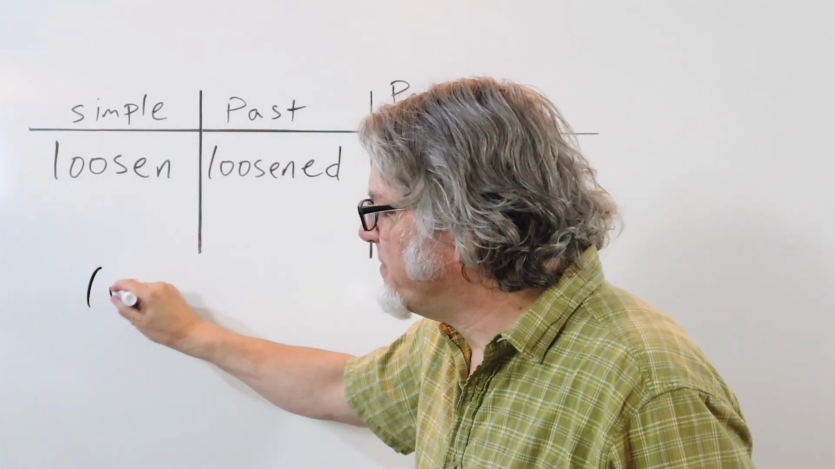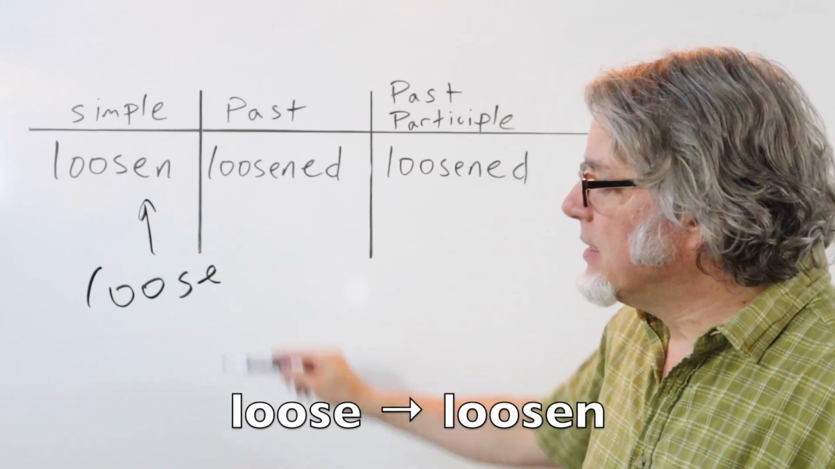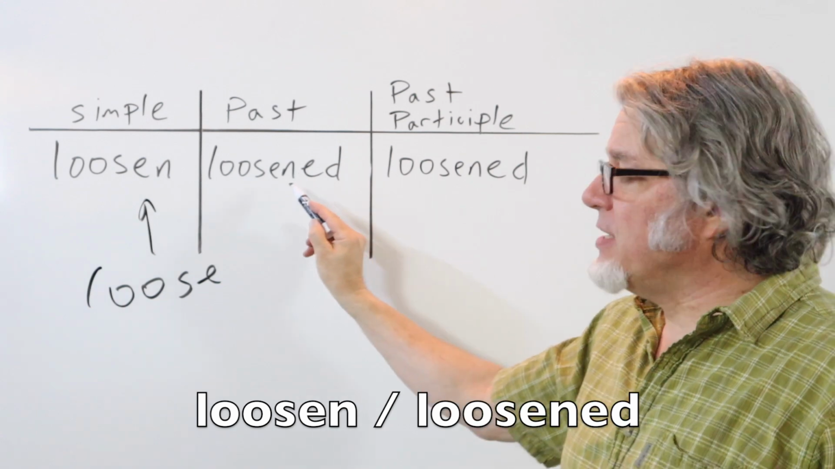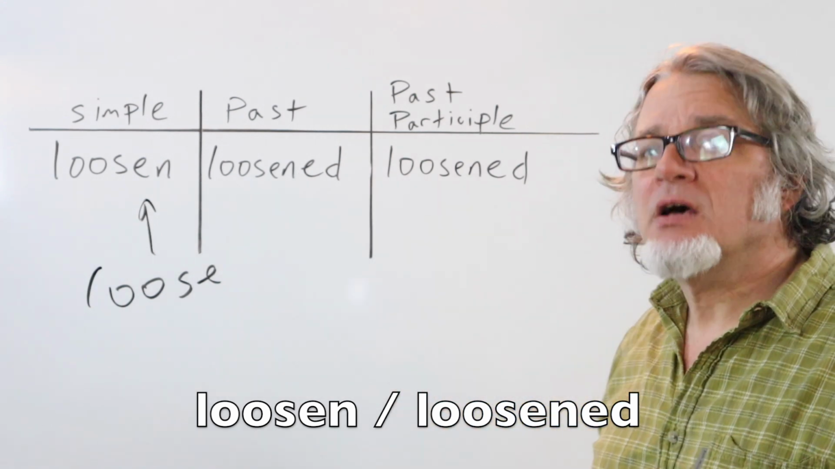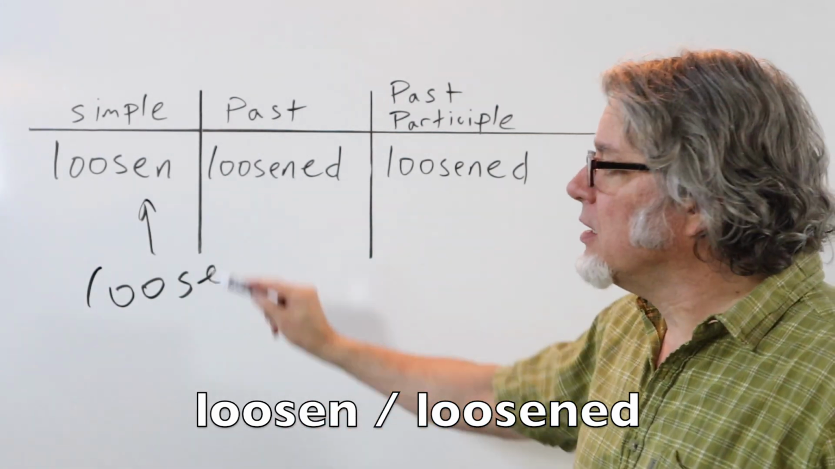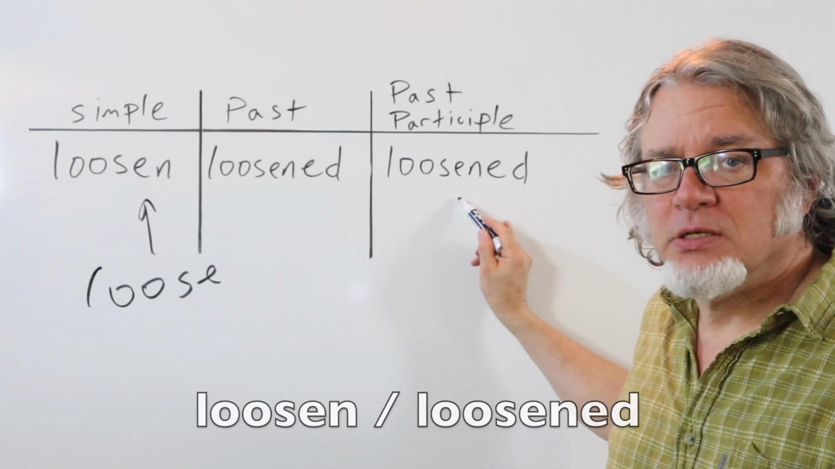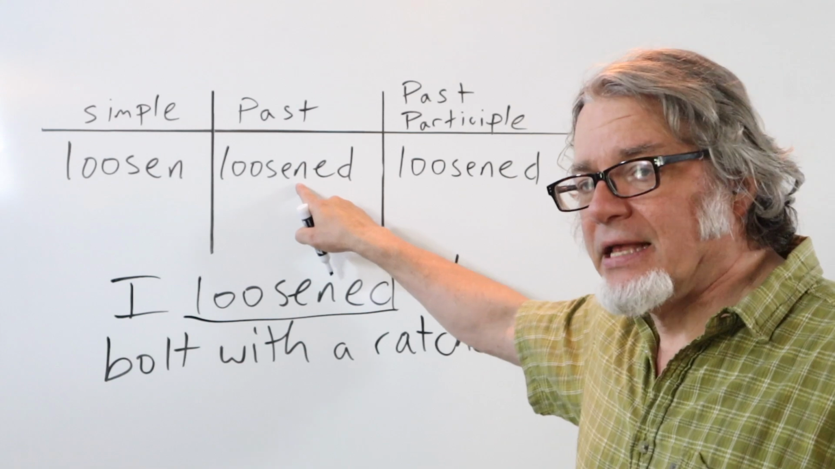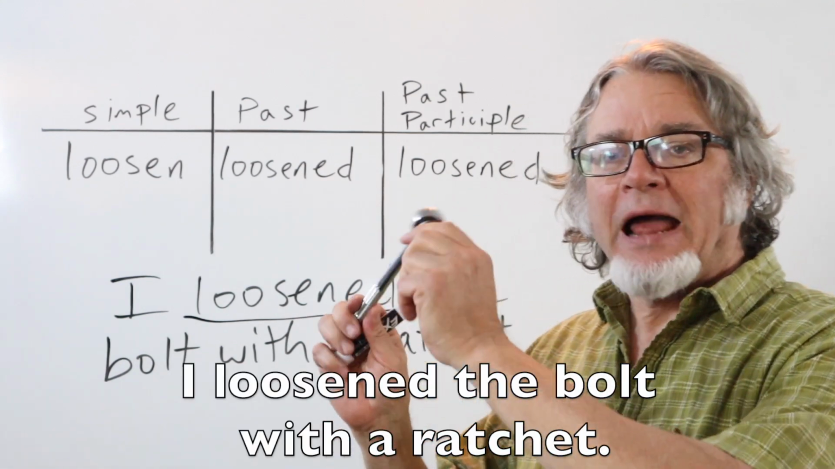The adjective loose becomes loosen. Here it is in the simple form. In the past tense, it's loosened, and the past participle is loosened. Loosen, loosened, loosened. Here's the verb loosened in the past tense. I loosened the bolt with a ratchet.